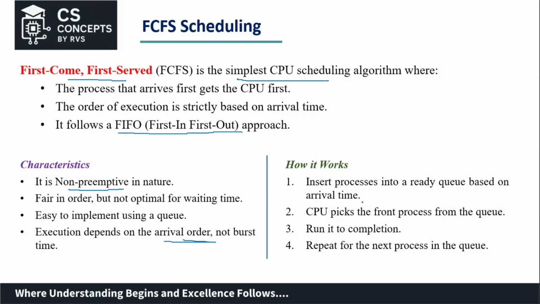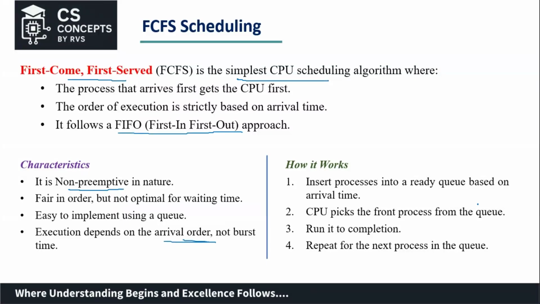Generally, when a process enters the ready queue, it then goes to the running state. You might have already come across the life cycle of a process. Being in the running state means it has been allotted the CPU and its execution has started.